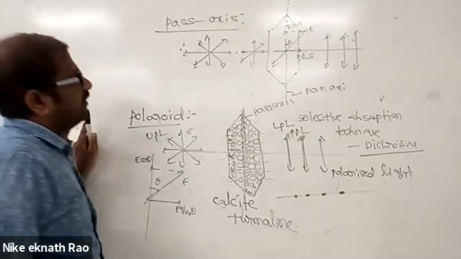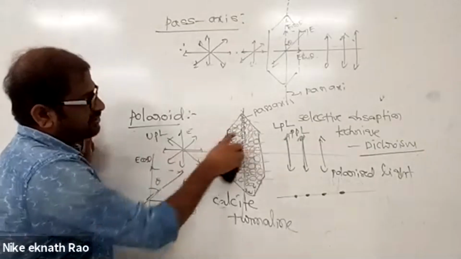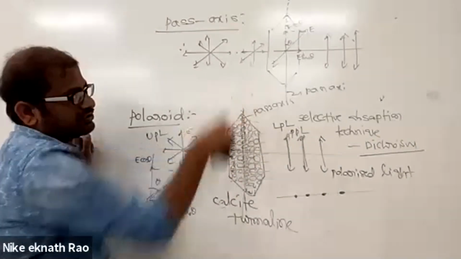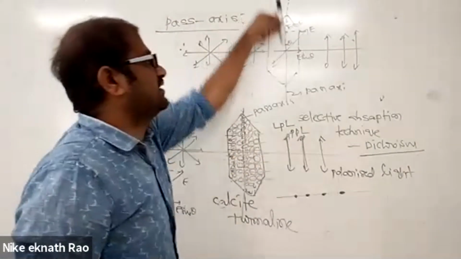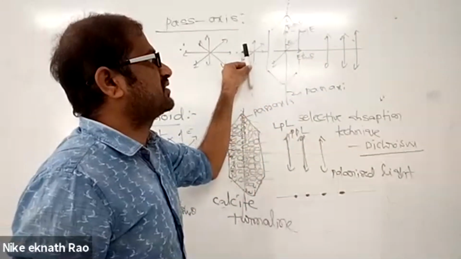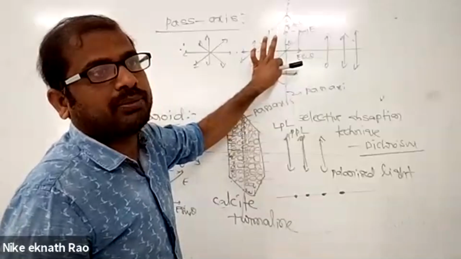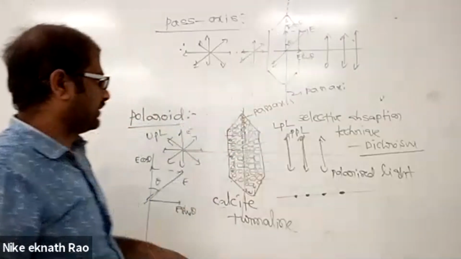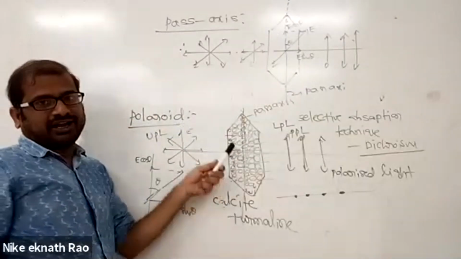Next, you see, after drawing this diagram, you can draw this. So of all directions, only the pass axis direction is allowed. If they are not along it, the components in the direction of the pass axis are allowed. Perpendicular components are blocked by the polaroid molecules. This diagram drawing is over. What are the types of polaroids?